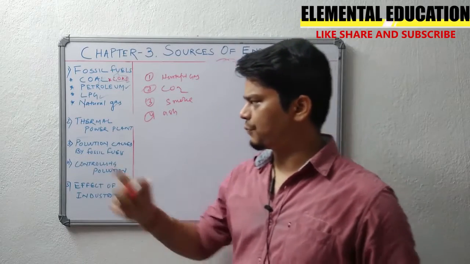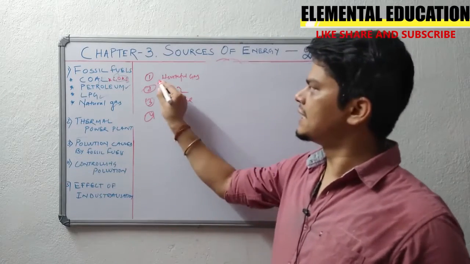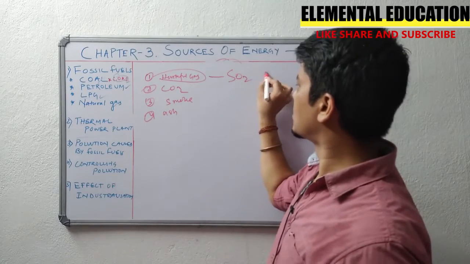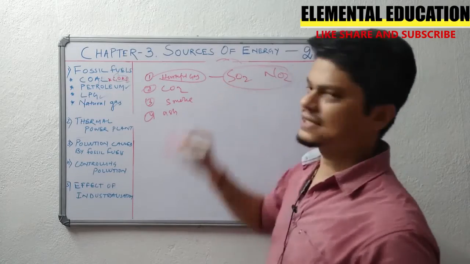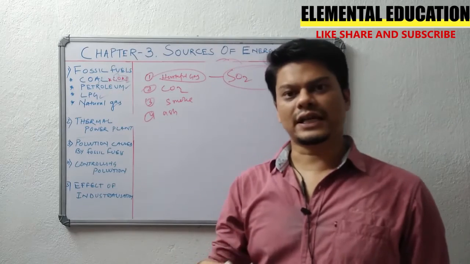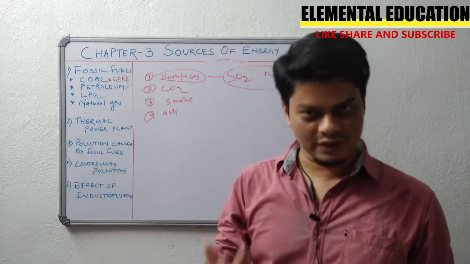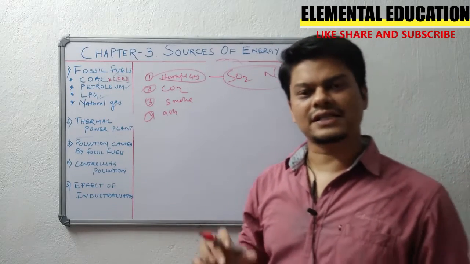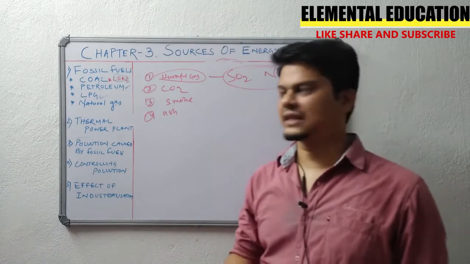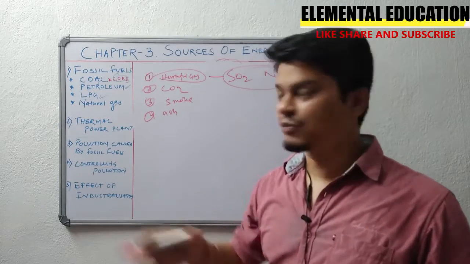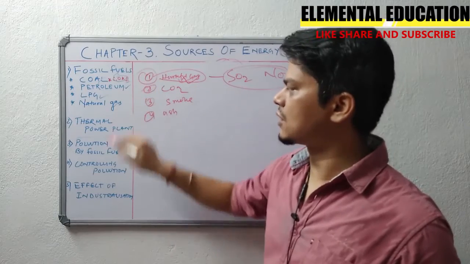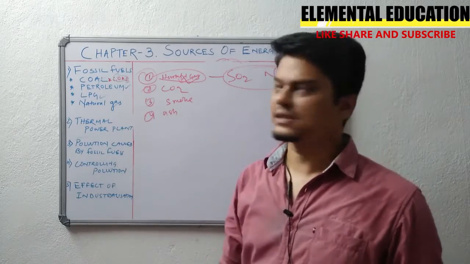When we are burning some fossil fuel, it produces some harmful gases like SO2, NO2. These gases in turn give rise to acidic rains, and we know that acidic rains are very harmful for living organisms, and also harmful for monuments made of marble like the Taj Mahal. So those are the harmful effects of these gases. This is the first demerit of burning fossil fuels.